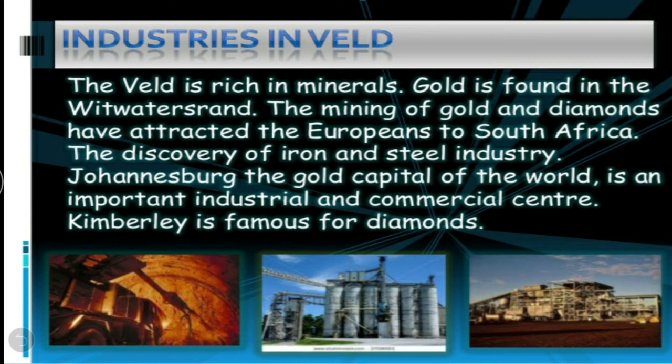Then the iron and steel industry. Johannesburg, the gold capital of the world, is an important industrial and commercial center. Kimberley is famous for diamonds. So, children, these are the industries which are found in this region.